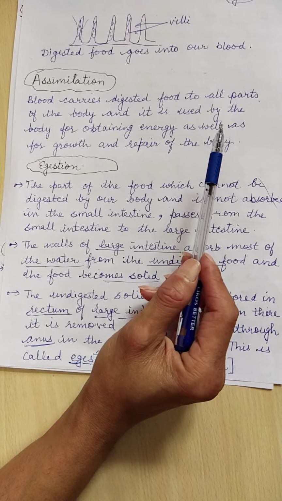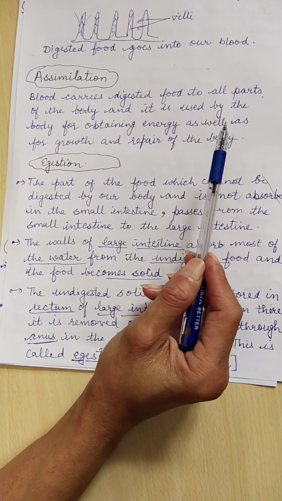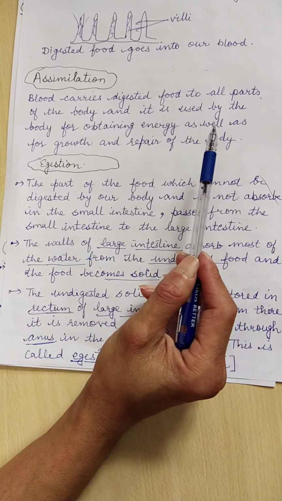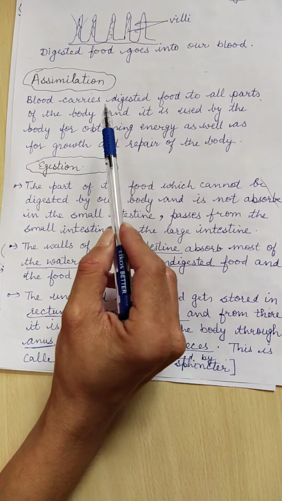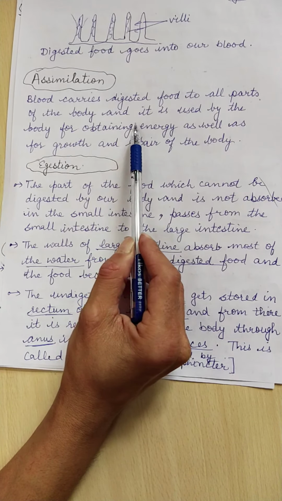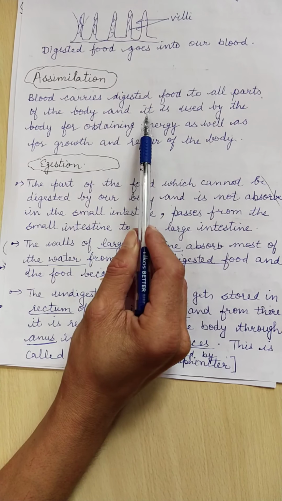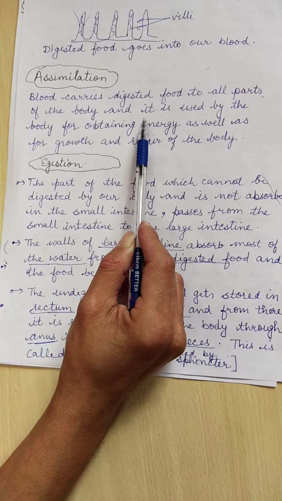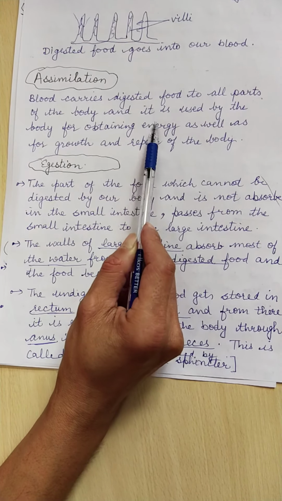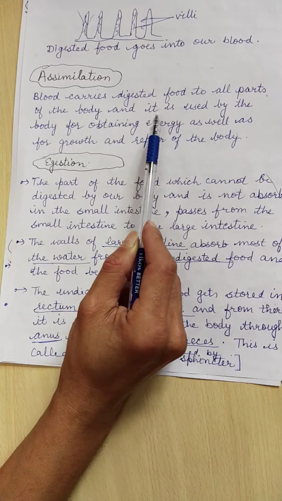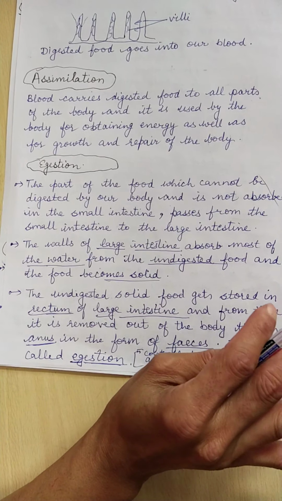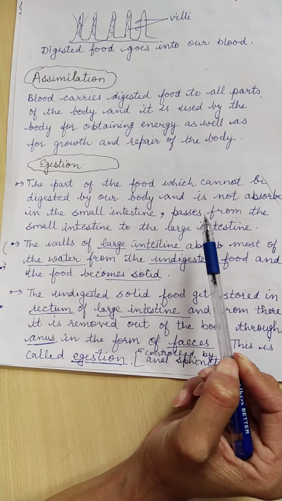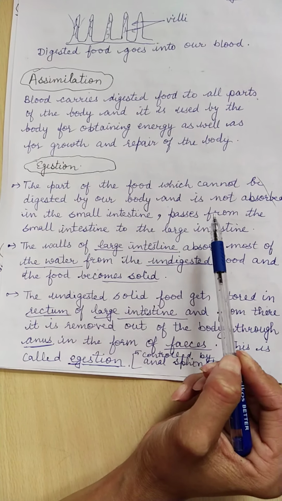Amino acids, they again join with each other to form new proteins, and these new proteins result in the growth of the body of the human being. Now here the question comes, the digested food or the absorbed food that is not utilized by the body at a particular time, it gets stored in the liver in the form of glycogen and can be utilized from the liver, and it again gets converted into glucose whenever required.